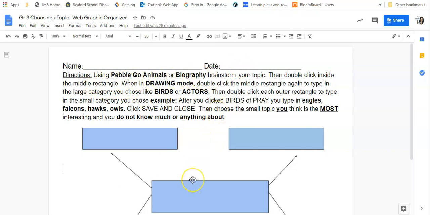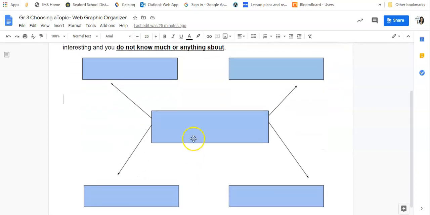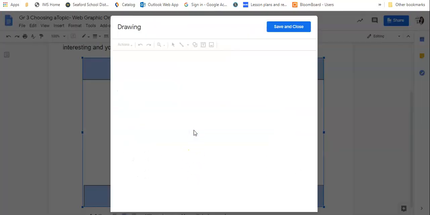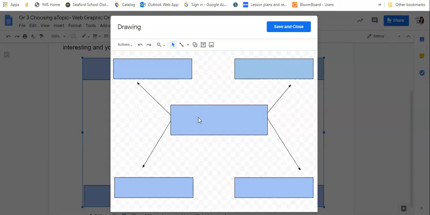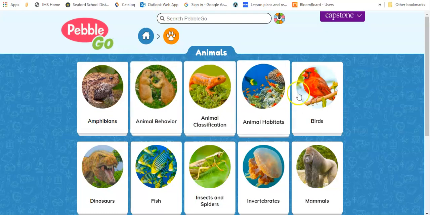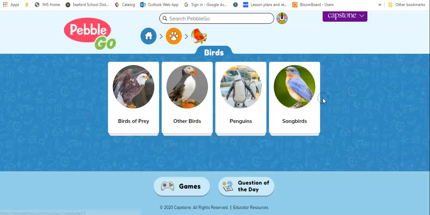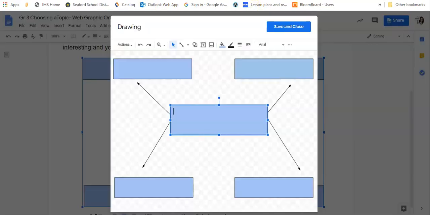In order to enter anything in these boxes, you have to double click, and then it's going to bring this up. It's a drawing. You have to double click again, and that would be your main category that you choose. So let's go ahead back to PebbleGo. I'm going to pick birds. Okay, I would go to my Google Doc and I would type in birds as my main category.